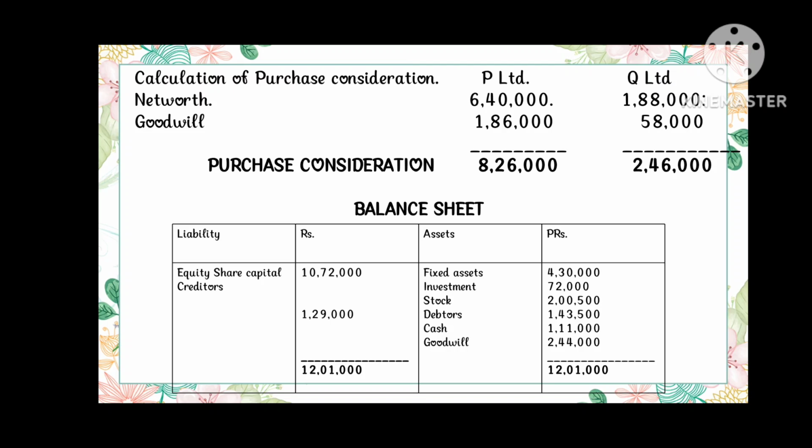The assets of B Limited include fixed assets of rupees 4,30,000. It includes both P and Q Limited. Investment of rupees 72,000. Stock of rupees 2,00,000 of both P and Q Limited, debtors of rupees 1,43,500 of P and Q Limited, cash of rupees 1,11,000 of P and Q Limited, and goodwill of rupees 2,44,000, which is calculated in the previous slide. So the total of assets is 12,00,000 rupees.